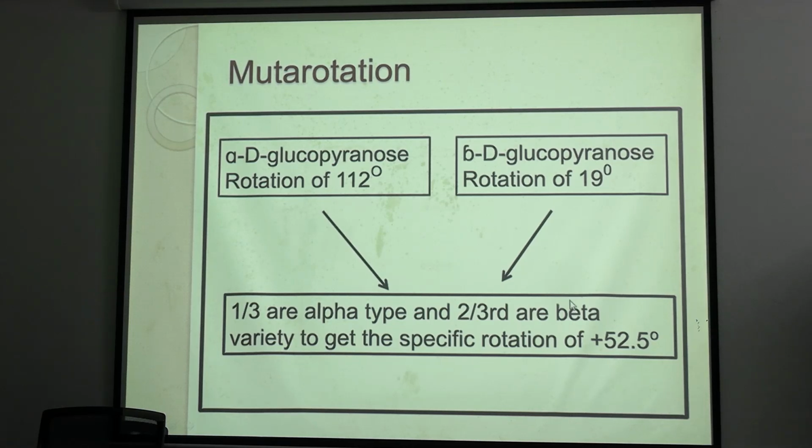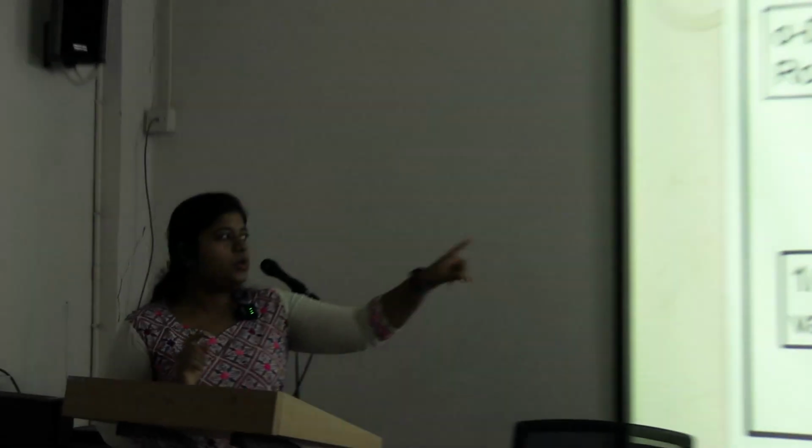Among the 100% freshly prepared D-glucose solution, there will be initially 100 alphas. But alpha will be converted into beta form over time, and at the equilibrium point, there will be only 1/3 alpha and 2/3 of beta. So the resultant rotation will come to a midpoint where it will be plus 52.5. Is it clear?